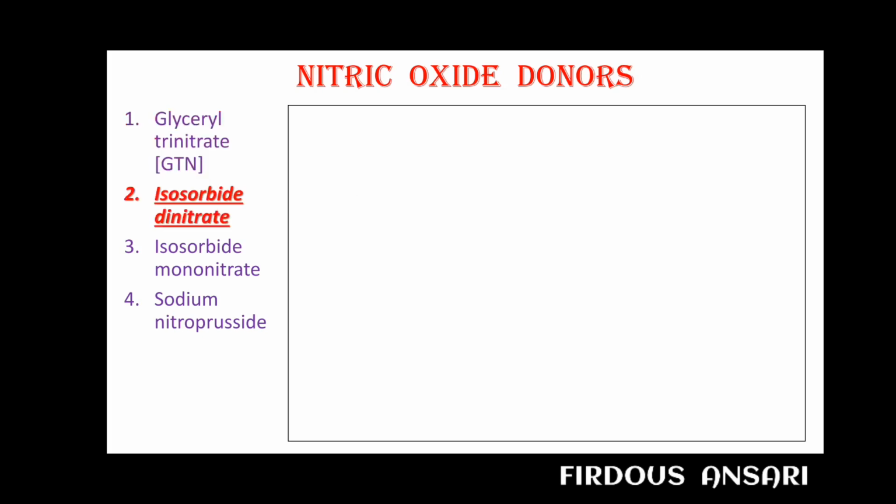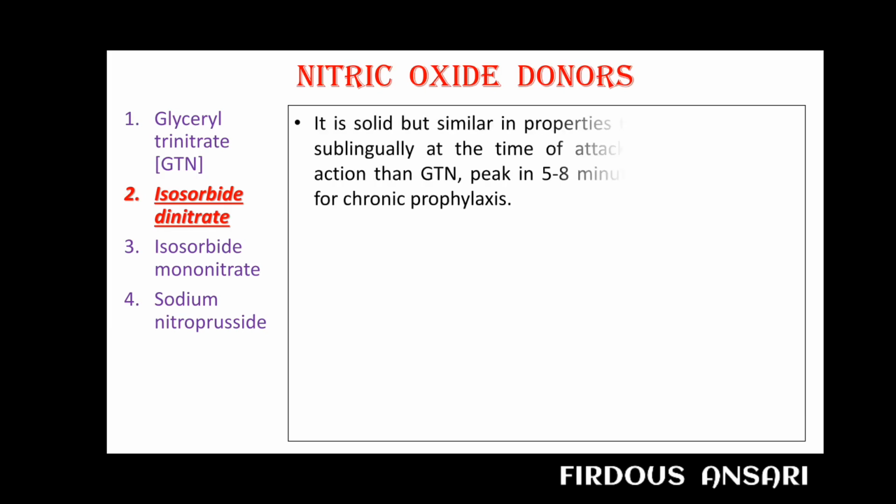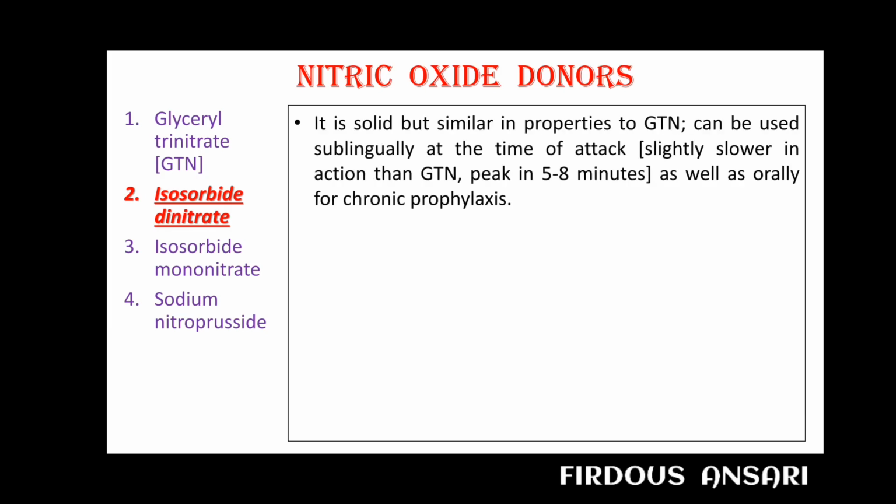Now coming to another drug, that is isosorbide dinitrate. Both glyceryl trinitrate as well as isosorbide dinitrate have very high first pass metabolism. Therefore both are never given via the oral route. It is solid but similar in properties to glyceryl trinitrate, can be used sublingually at the time of attack, though it is slightly slower in action than glyceryl trinitrate, peaking in 5 to 8 minutes, as well as orally for chronic prophylaxis.